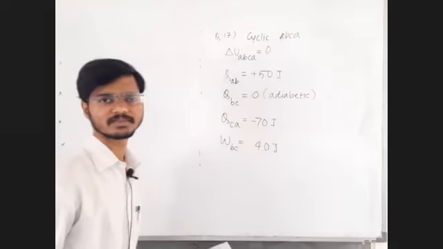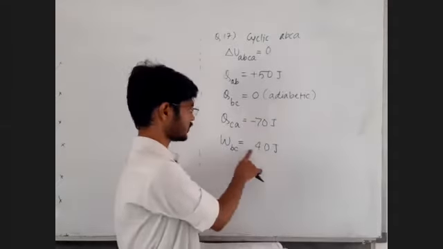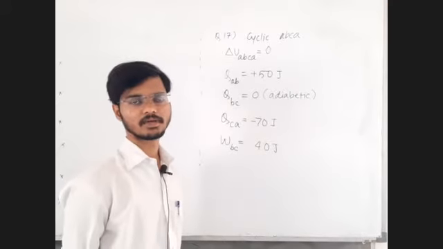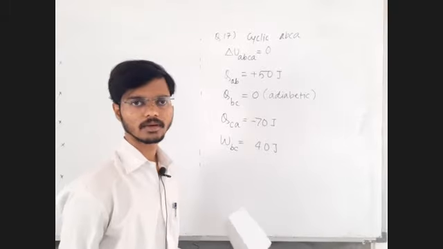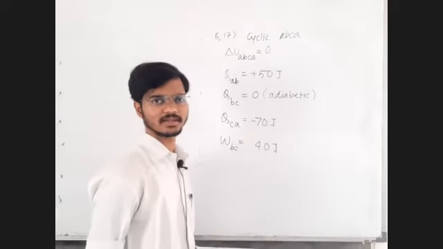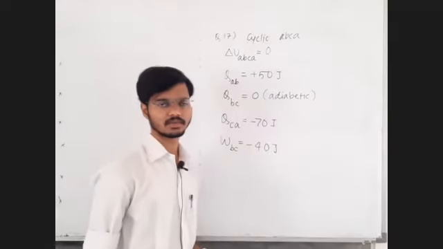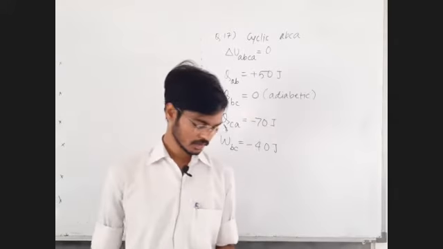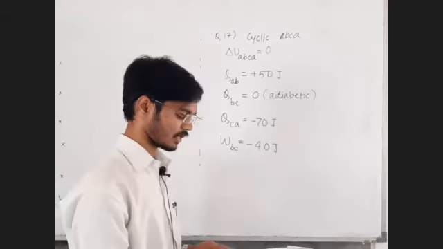Is WBC positive or negative? 40 joule of work is done on the gas, so it is negative. It means the gas has been compressed, work has been done on the gas. So from the given data we shall write it as minus 40 joule.